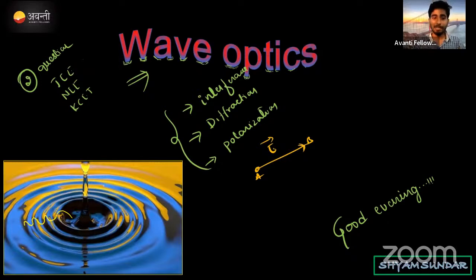This is the disturbance which is created due to an external molecule. This is the definition of wave. Definition of wave means here we can write like this: disturbance created in a medium. This is a general definition for the wave.